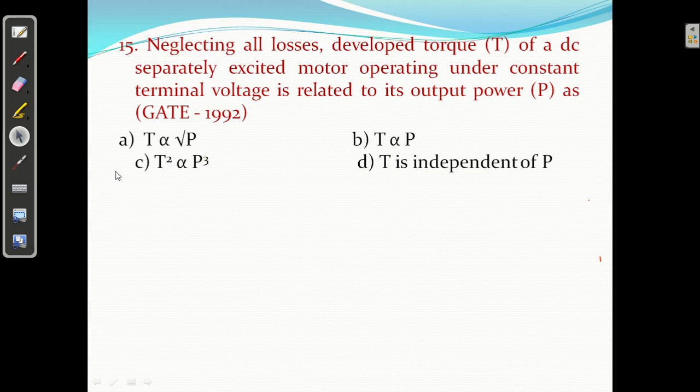Neglecting all losses, the torque T developed by a DC separately excited motor operating under constant terminal voltage is related to its output power as. So what is the output power? Output power P equal to 2 pi n T upon 60.